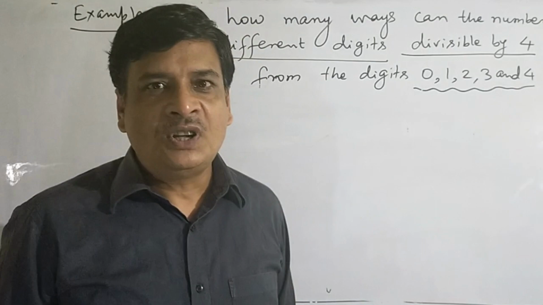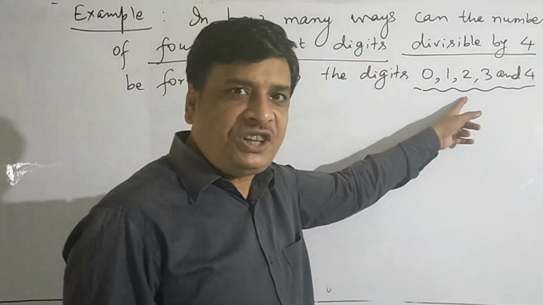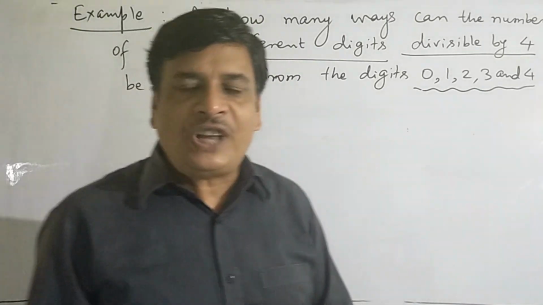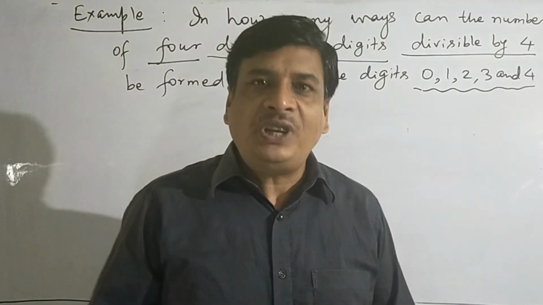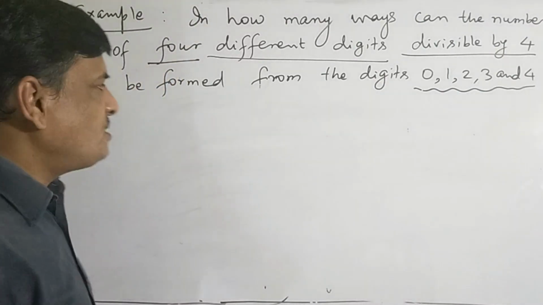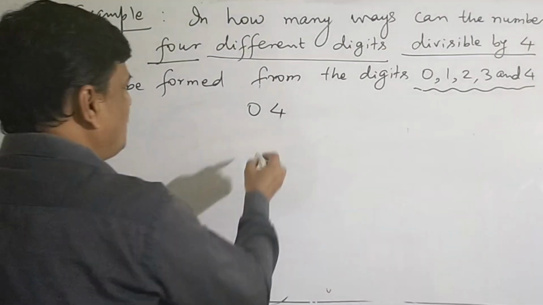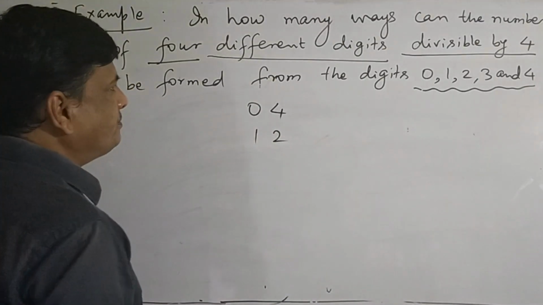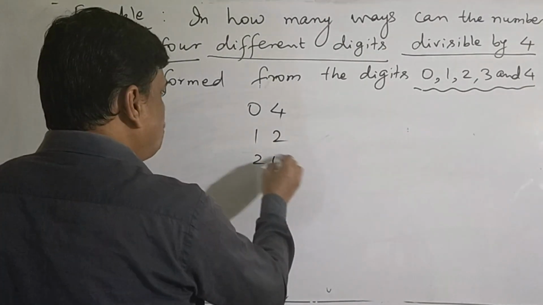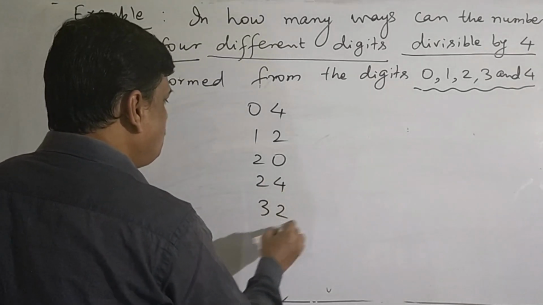So the last two places can be filled up. What are the available digits? From them, we have to select those two digits which form a number divisible by 4. So what are such numbers? The numbers are 04, 12, 20, 24, 32, 40.